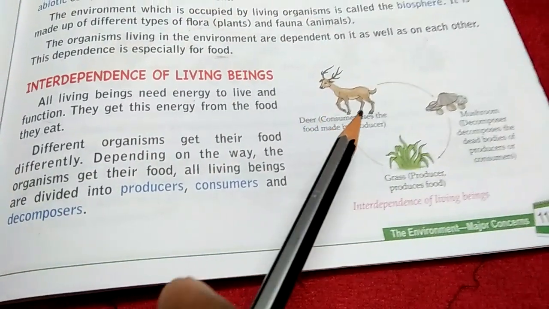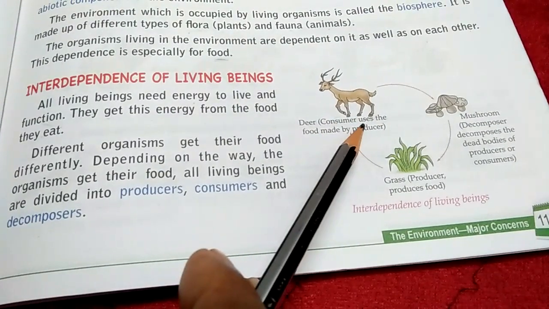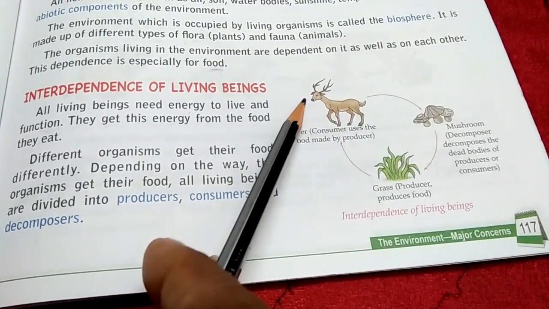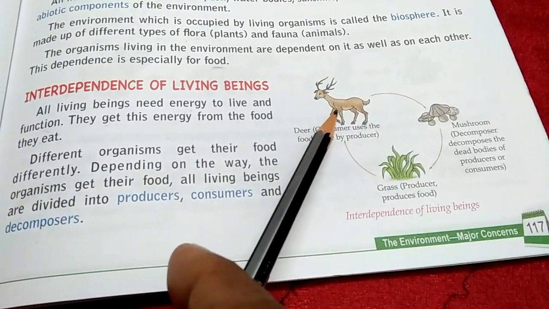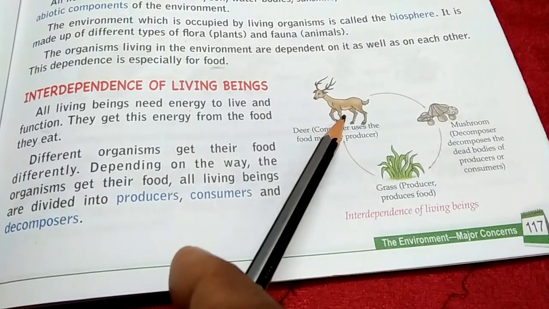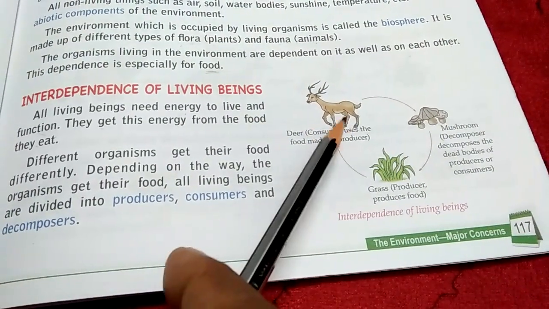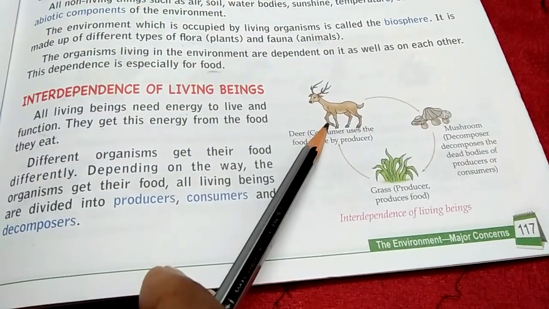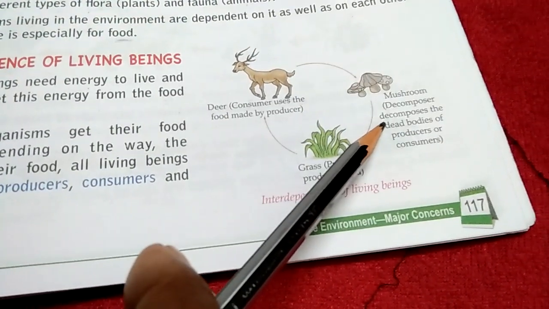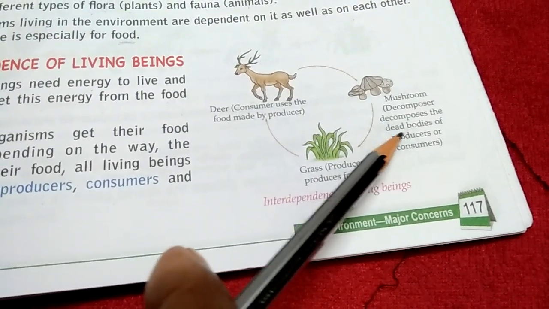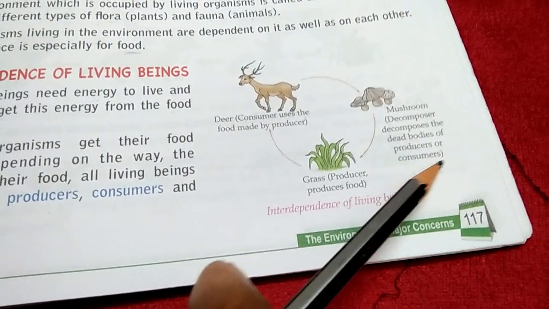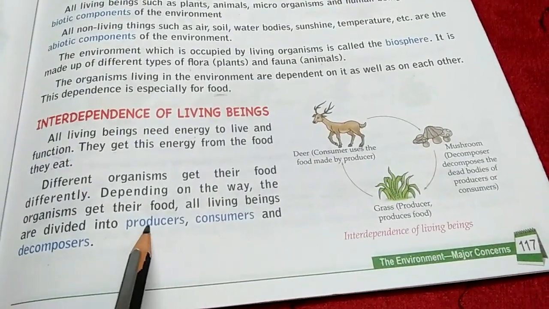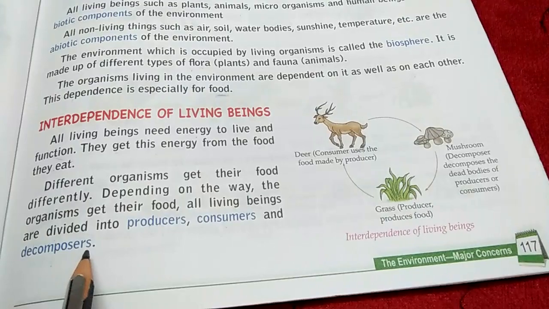When this goat or a deer dies, then after some days what will happen? The flesh of this animal will slowly turn into soil. It decomposes. And in decomposing, certain bacteria and certain fungus, like mushroom, work. They are called decomposers because decomposers decompose the dead bodies of producers or consumers. So this is how living beings can be divided into producers, consumers, and decomposers.